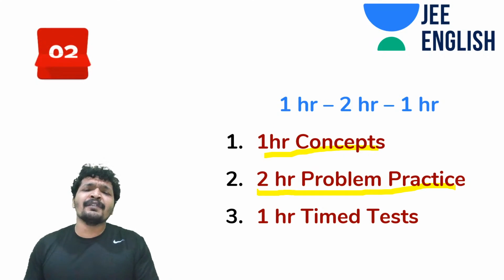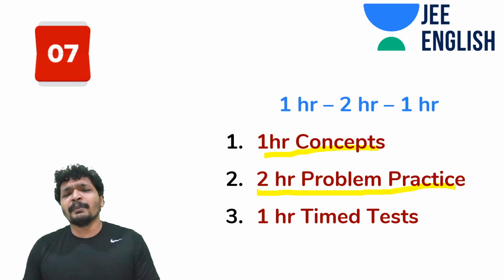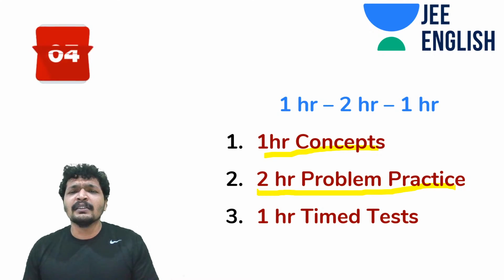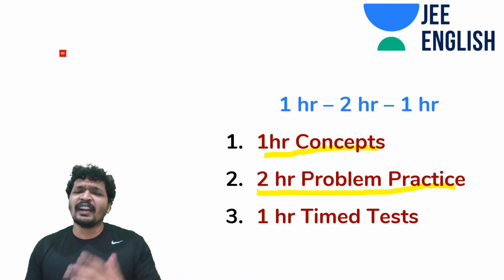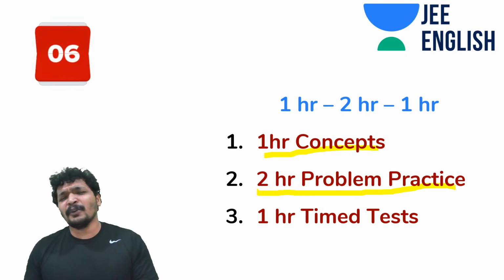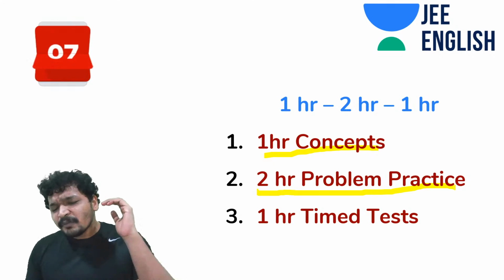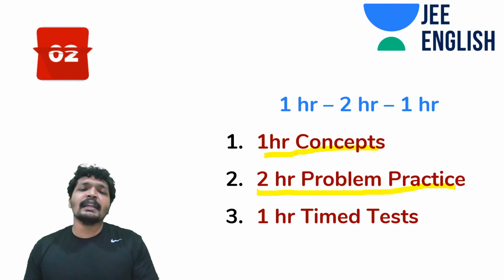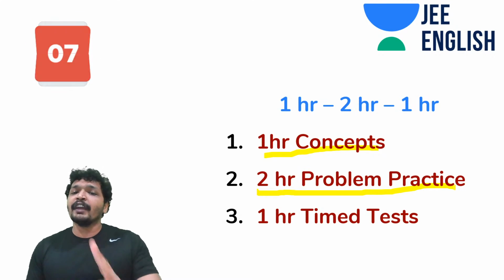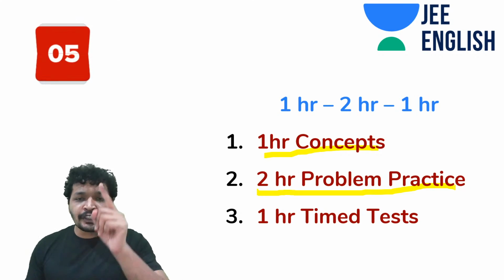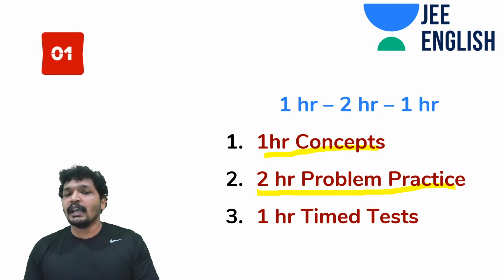I didn't even touch the modern physics. It was damn easy for me. The paper was damn easy for me. I scored anywhere around 99 percentile or 99.5 percentile and above, probably even more than that, because physics was my best score. So that was very easy for me, because I had an edge on these heavyweight topics, and you need to make sure you also have that edge on these heavyweight topics.